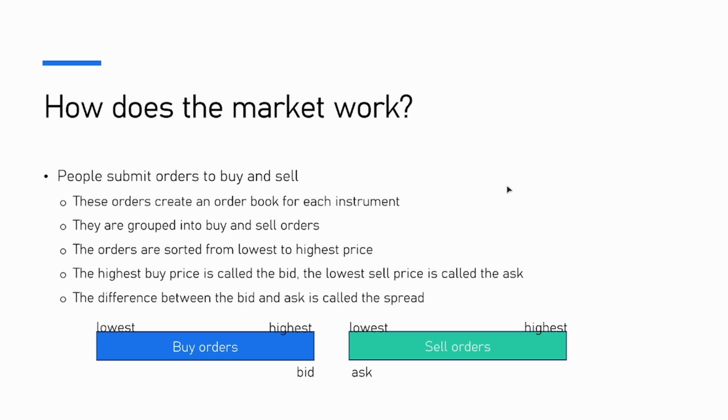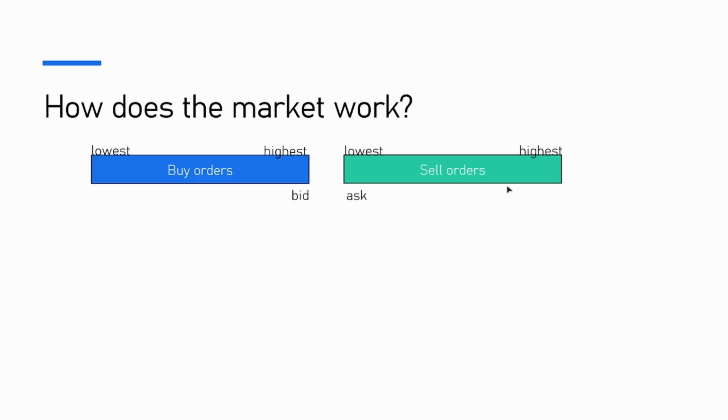This is how we can represent it. We've got all the buy orders, sorted from lowest to highest, and the highest buy order is the bid in the blue there. All the sell orders, which are of course higher priced than the buy orders, are also grouped from lowest to highest, and the lowest one is the ask. Let's look at this again.